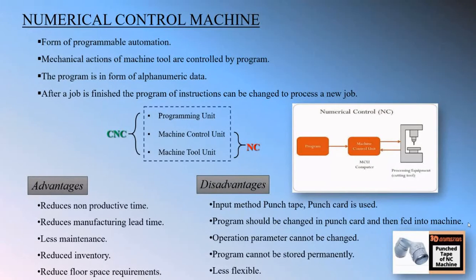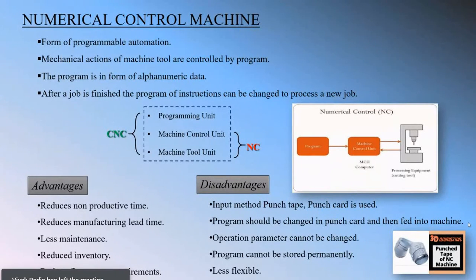So this is the punch tape of NC machines. Now, what are the disadvantages? The second point is the program should be changed in the punch card and then fed into the machine. This is the major disadvantage of NC machines. Now, the third one is that operation parameters cannot be changed.